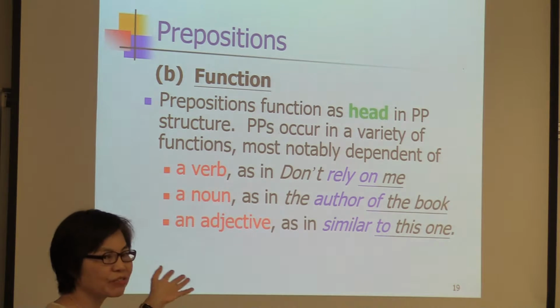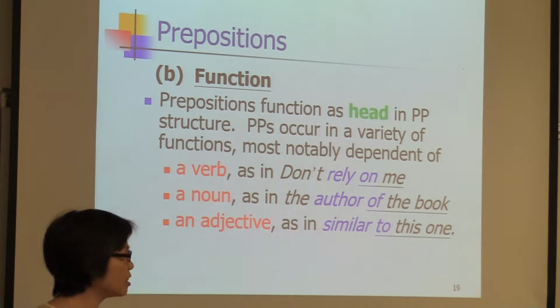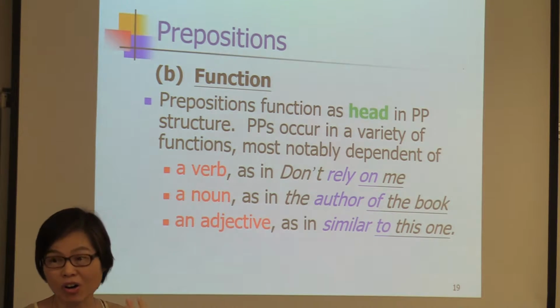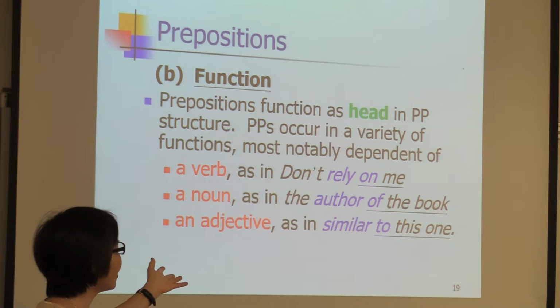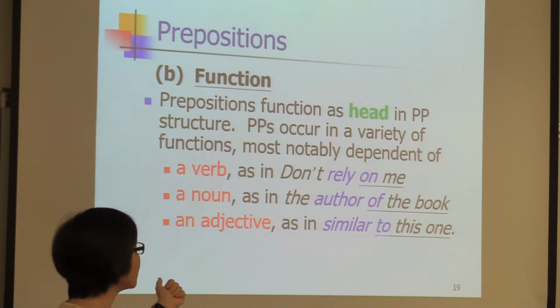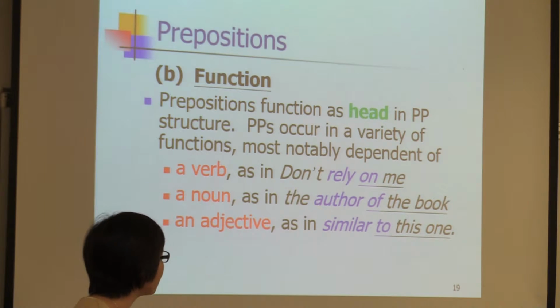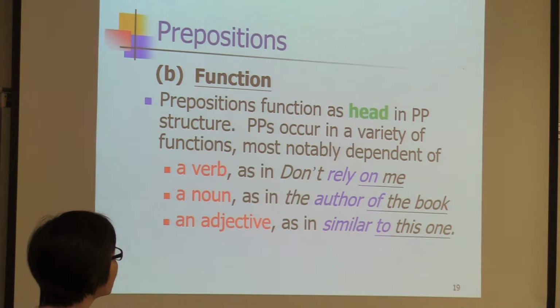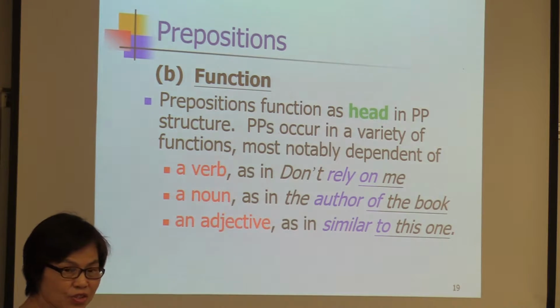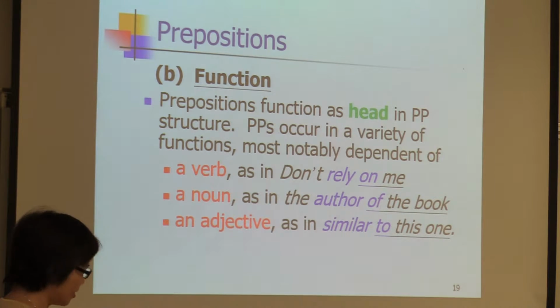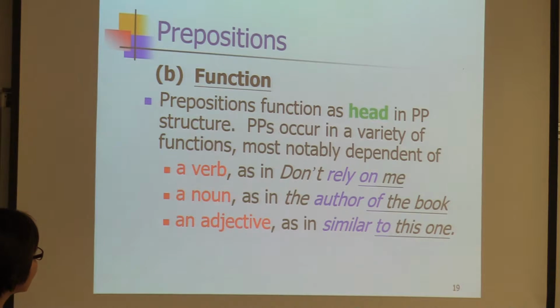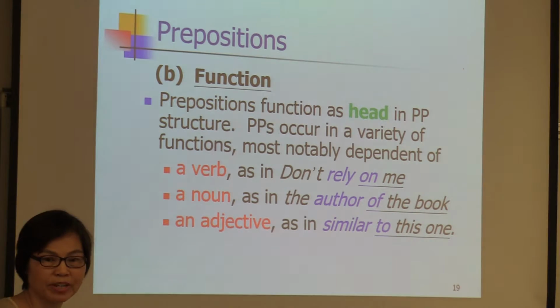Or an adjective, we say keen on something, afraid of something, or similar to this one. So you see, prepositional phrases occur in a variety of functions, dependent on the verb, a noun, or an adjective. Alright?